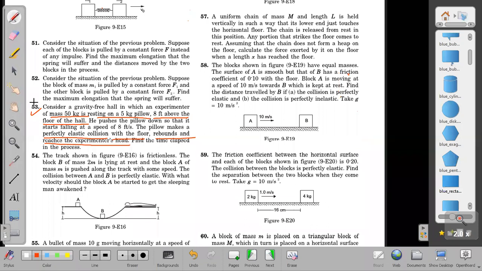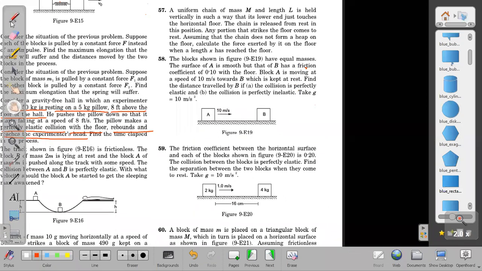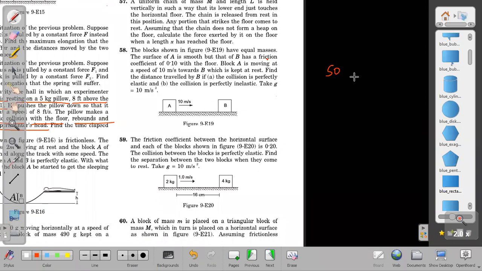I can use momentum: m1 v1 equals m2 v2. 50 is the mass of the man. Then 50 into V is equal to 8 into the mass of the pillow, which is 5. Then V is coming out to be 4 by 5, 0.8. So in that time, let us say t is the time it takes to go up.